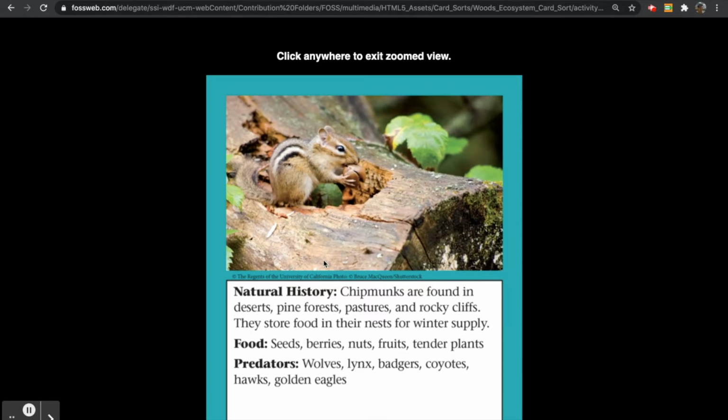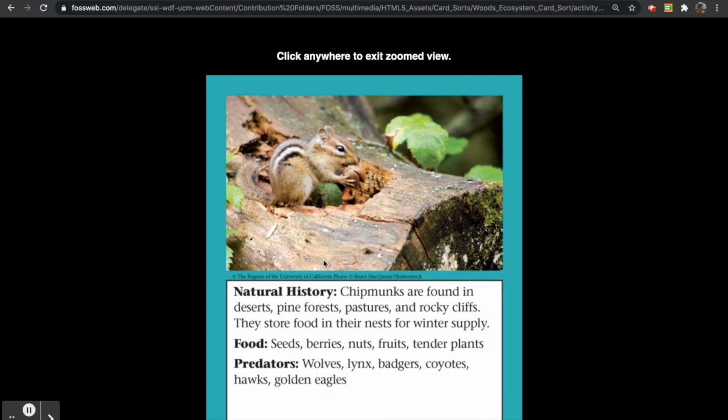Chipmunks are found in the deserts, forests, pastures, and rocky cliffs. They store food in their nests for the winter. Their foods include seeds, berries, nuts, fruit, and tender plants. Its predators, or things that eat chipmunks, are wolves, lynx, badgers, coyotes, hawks, and golden eagles.